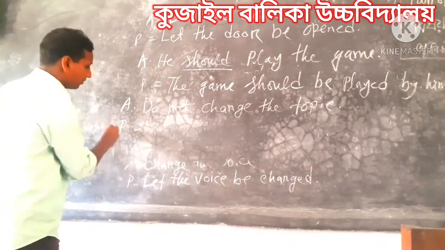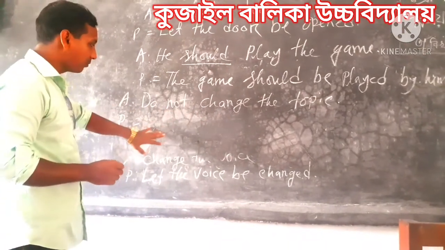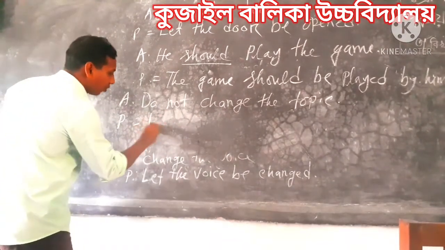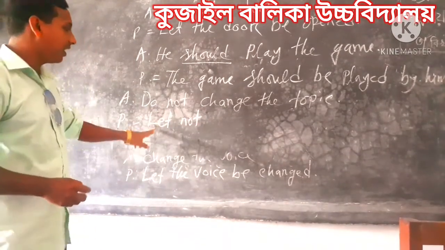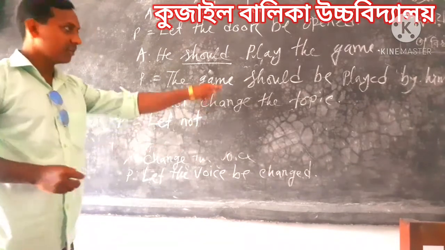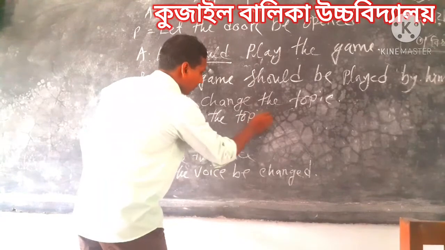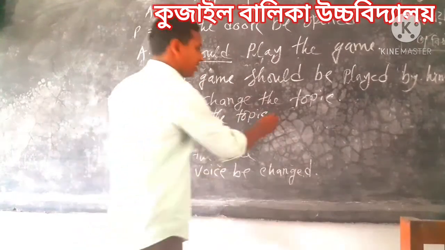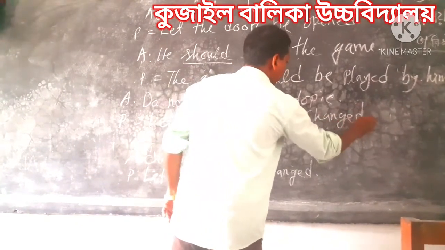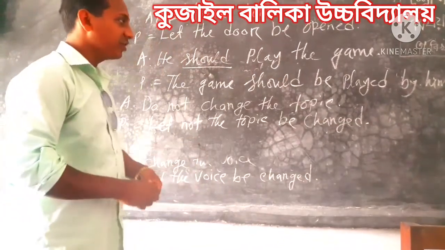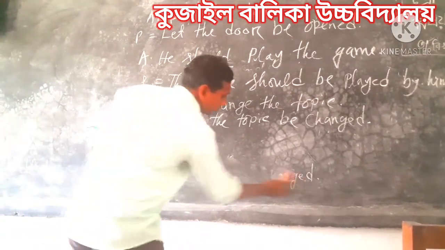This is active. If you want to change this active imperative sentence from active voice to passive voice, we must take let not. Do not change the topic. At first we must take let not. Then the object. Let not the topic. Then be. Change V3 changed. Let not the topic be changed. Okay, clear? I think it is clear to you.